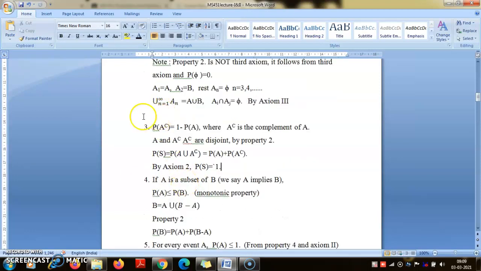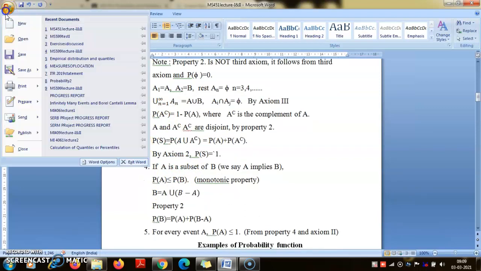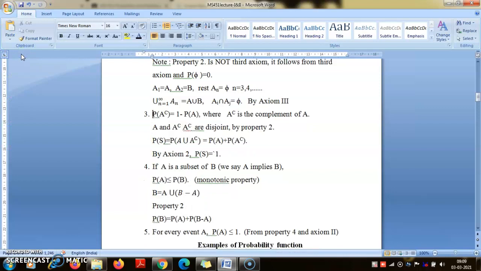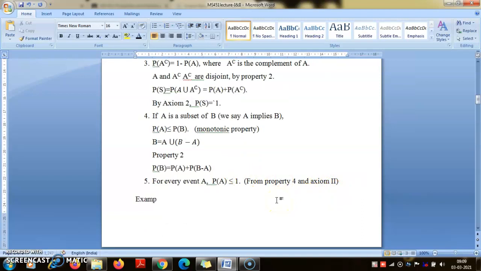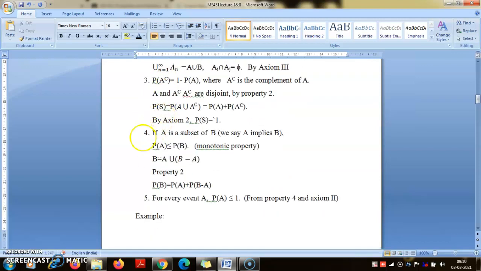Now this is simple looking, but all these are mighty useful results, because often, suppose I want to compute the probability of an event A, it may not be easy to compute, but we can sometimes more easily compute the complement. So I'll give you one example, maybe I'll write the example here, of how useful this property 3 is.